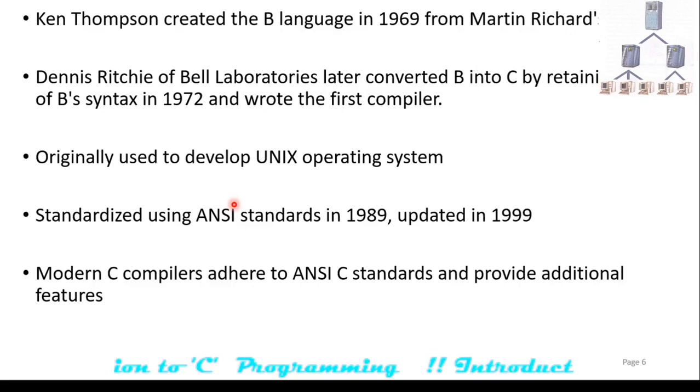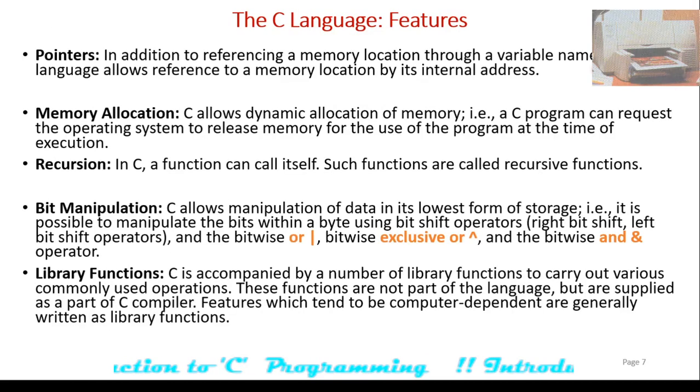Which are these additional features? Some of the features of the C language, let's see, is nothing but the pointers. Inclusion of the pointer in the C language was like an invention in 1972. In addition to referencing a memory location through a variable name, C language allows reference to a memory location by its internal address. This address of one variable, in short, will be stored in another variable which is known as a pointer.